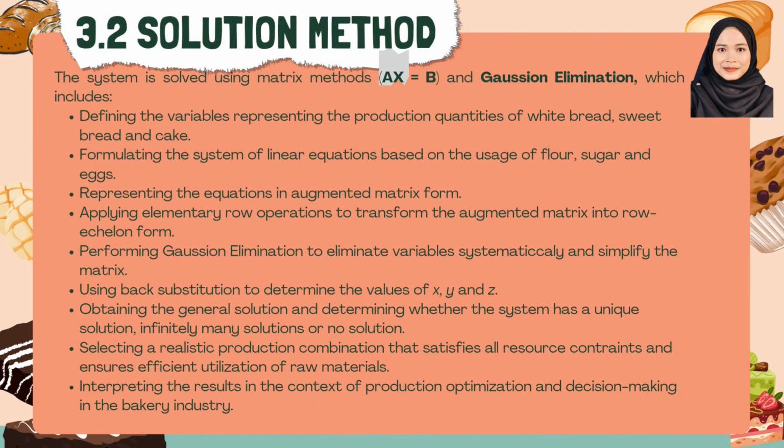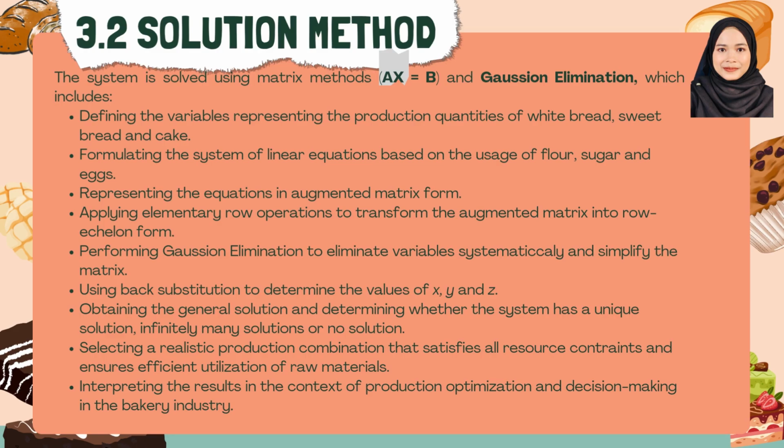Solution method. The system is solved using the matrix method, that is AX equals B, and Gaussian elimination, which includes: first, define the variables representing the production quantity of white bread, sweet bread, and cake. Second, formulate the system of linear equations based on the usage of flour, sugar, and eggs. Third, represent the equations in matrix form.